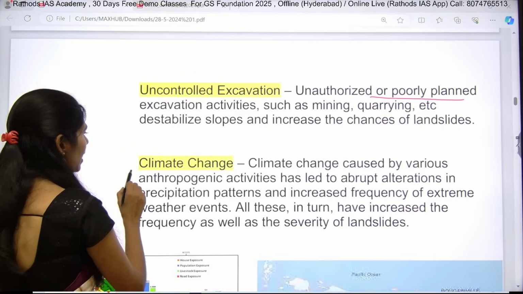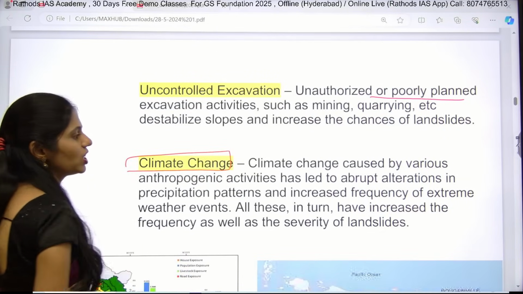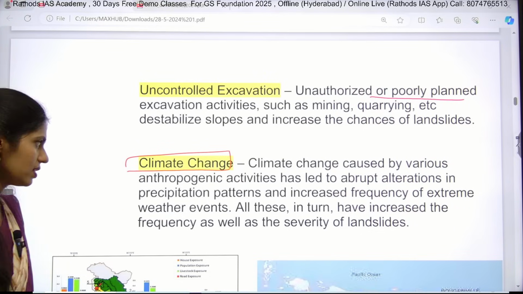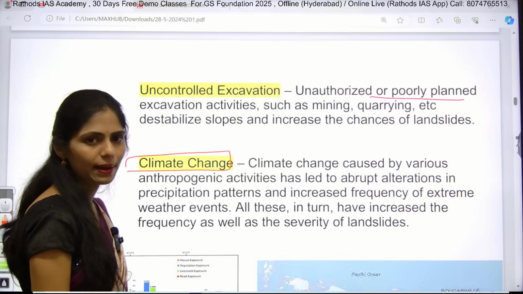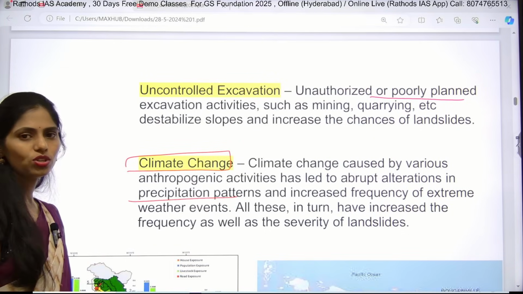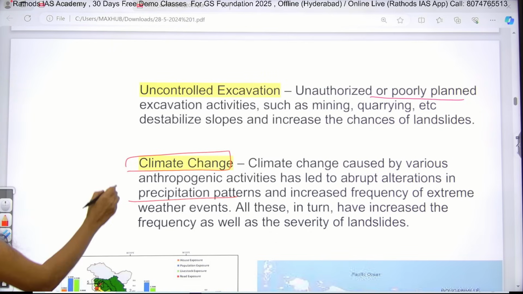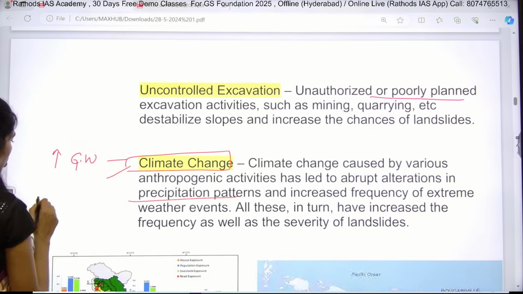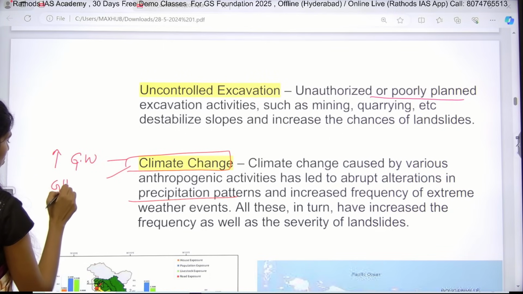And next one is climate change. Climate change, which is caused by various anthropogenic activities, will also lead to abrupt alterations in precipitation patterns. You can take the example of increasing global warming and the greenhouse effect.